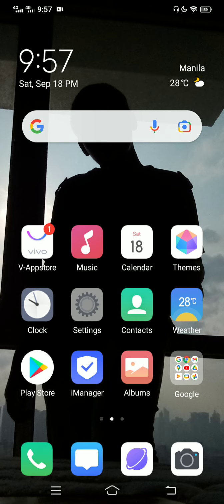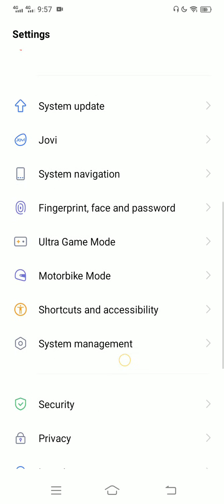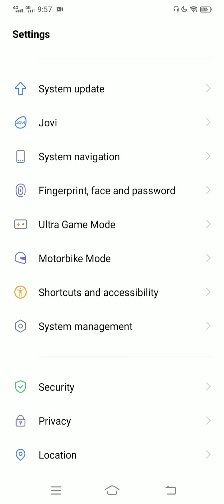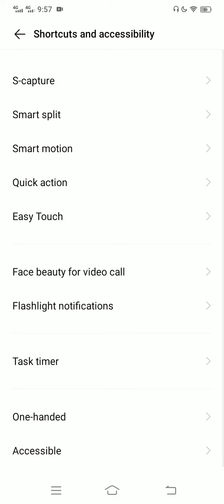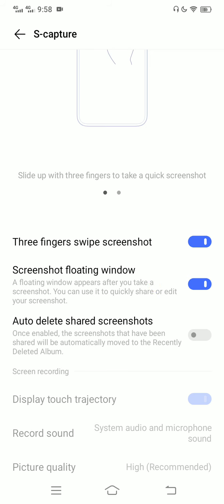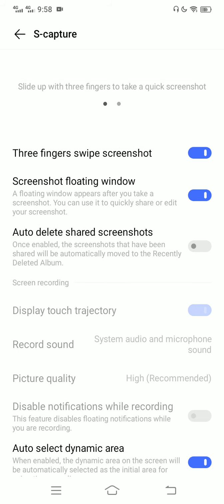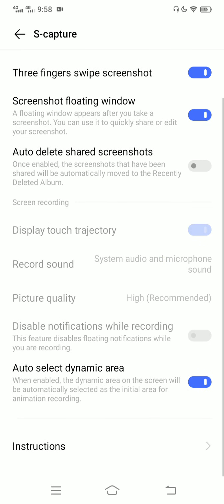First, go to the settings and choose shortcuts and accessibility. Then after you go there, put the S Capture, and there is a setting where you can set your own way to do the screen record or not, etc. So the first thing we will do